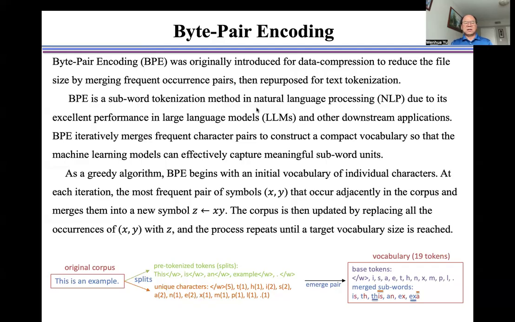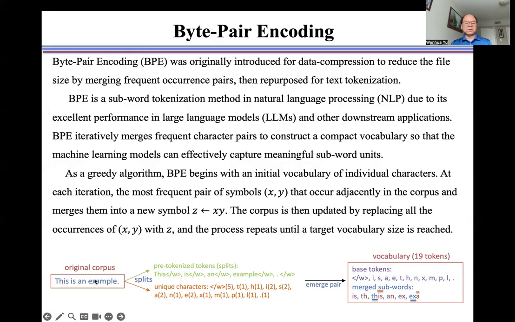As a greedy algorithm, BPE begins with the initial vocabulary of individual characters, as shown here. At each iteration, it takes the most frequent pair of symbols, for example X, Y, that occur adjacently in the corpus and merges them into a new symbol Z. The corpus is updated by replacing all the occurrences of X, Y with Z, and the process repeats until a target vocabulary size is reached, as shown here.